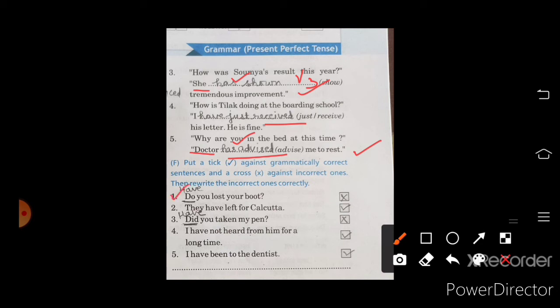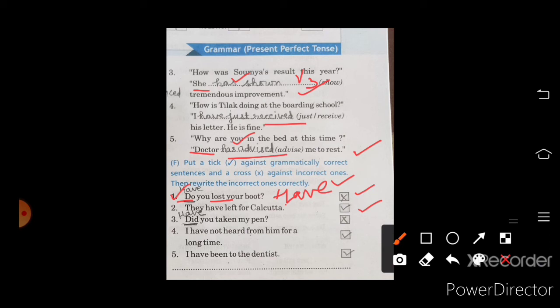First is there, do you lost your book? At the place of do, we use have here. Verb third form is there, that's why we use have as the helping verb there. It means we have to put a cross in the box. Second sentence, they have left for Kolkata. That's our right sentence.